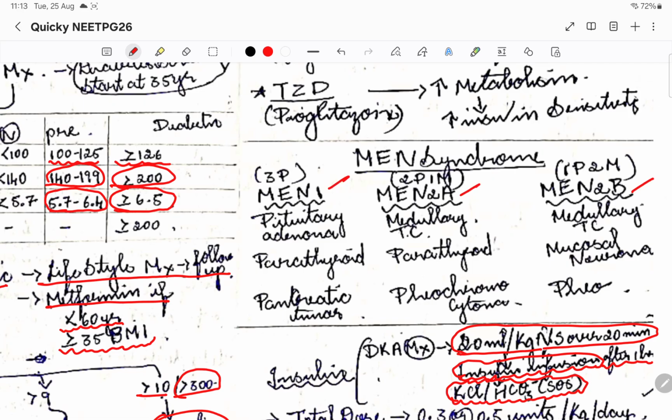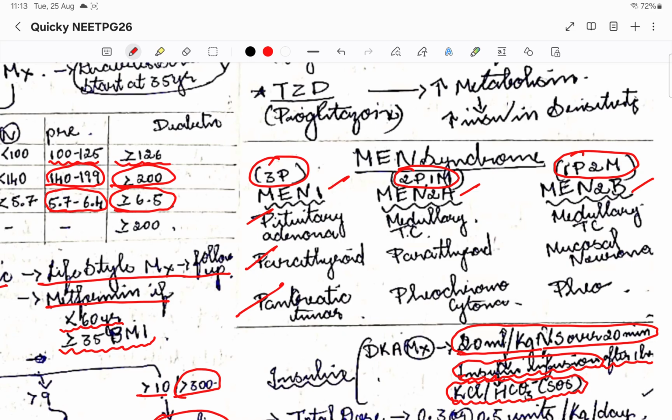In MEN 2 there are two subclassifications, 2a and 2b. Remember it as MEN 1 is 3P, MEN 2a is 2P 1M, and MEN 2b is 1P and 2M. 3P means pituitary adenoma, parathyroid adenoma, and pancreatic tumor. These are the 3 P's with respect to MEN 1. Now minus 1P, the remaining is 2P.